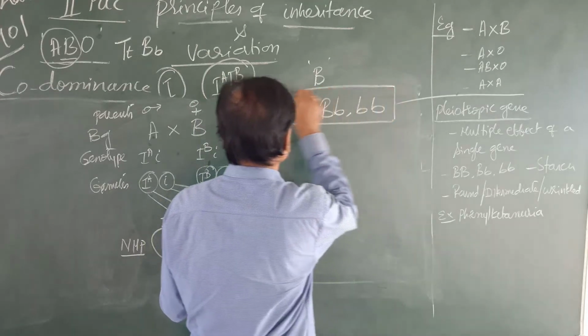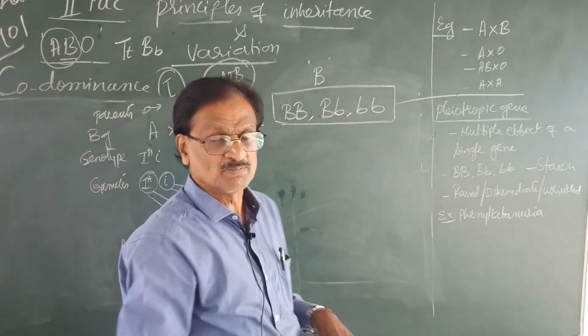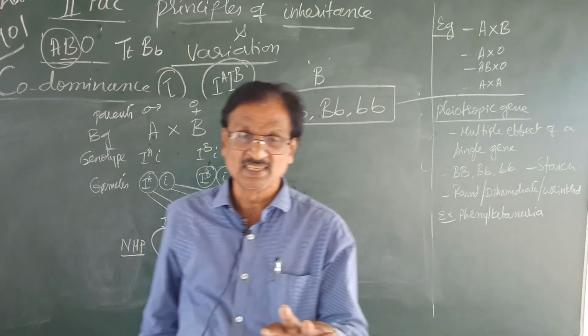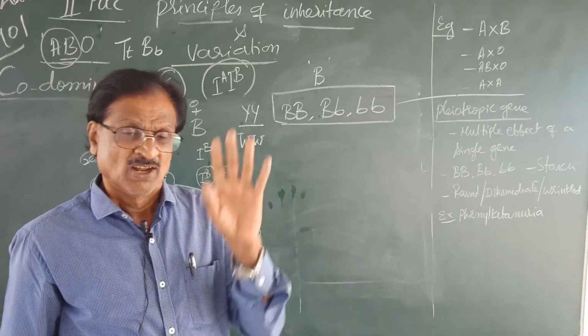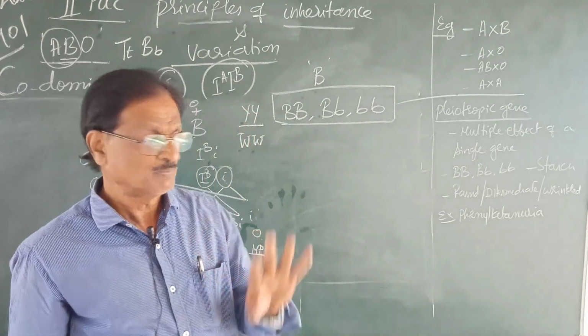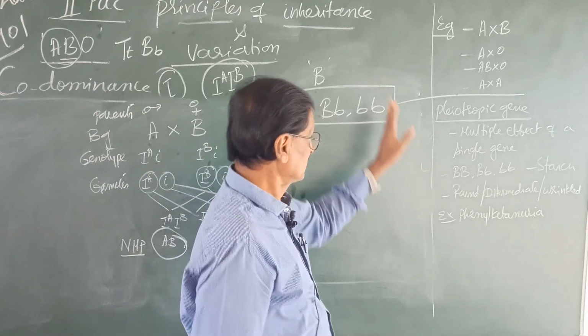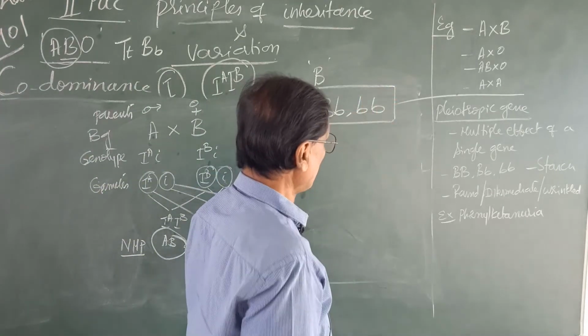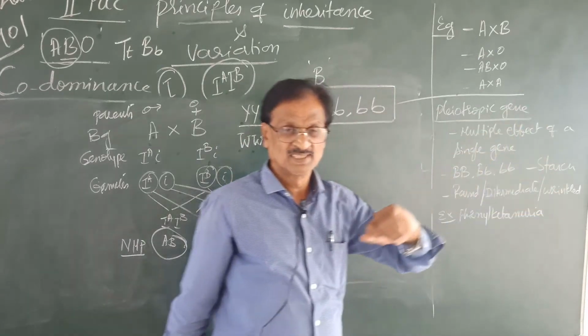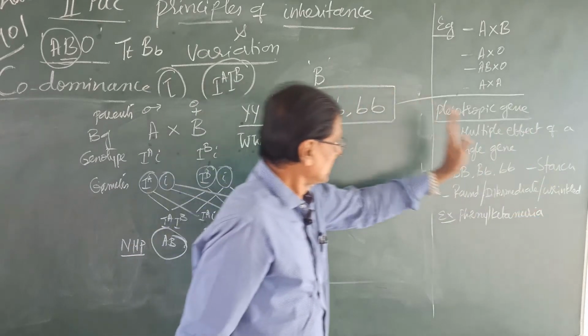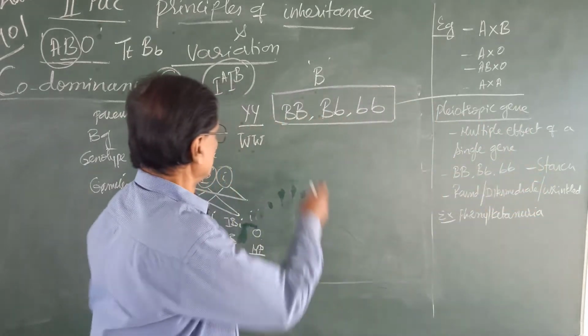These are the three possible genotypes of the gene capital B. Here, the example for this pleiotropic gene is taken with reference to the synthesis of the starch. Now, let us take up one by one.